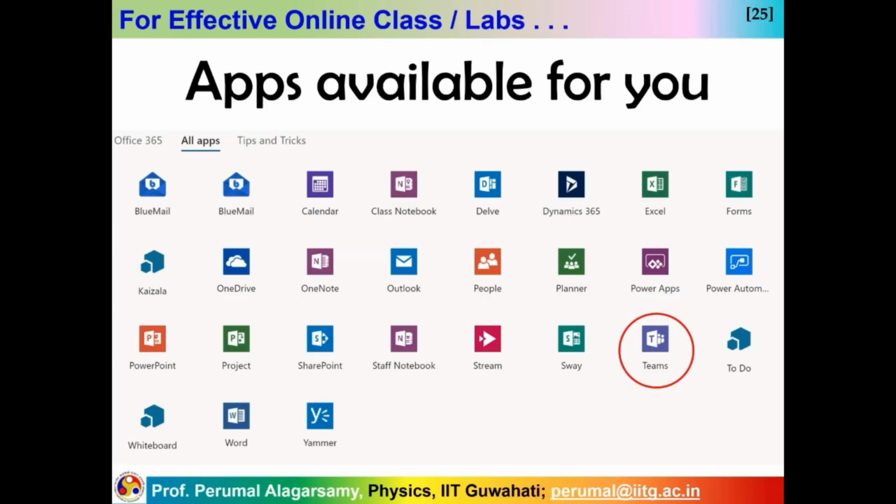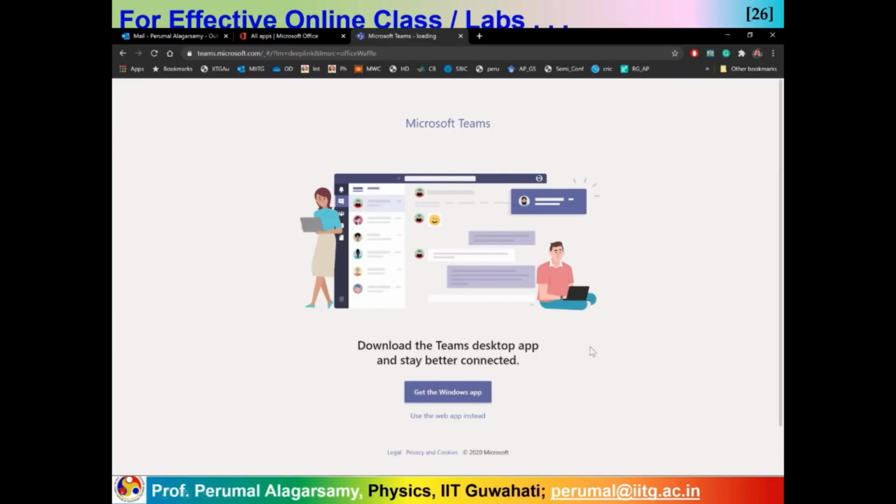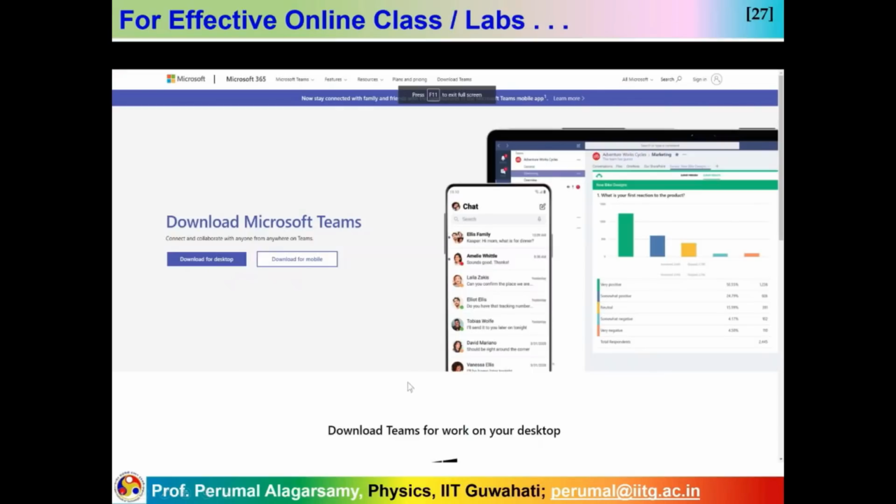Okay, now let's come to the most important one, where you are already taking a live presentation, but if you go to class, it may not be common to all, it will depend on the limitations. So in Teams, let's go to Teams. You can use it directly web based without installing software. You can see here there are two options coming: get the Windows app, or you can use the web app instead. If you go to the Windows app, please download it for your desktop or download it for your mobile.